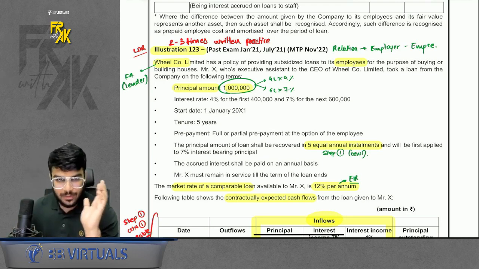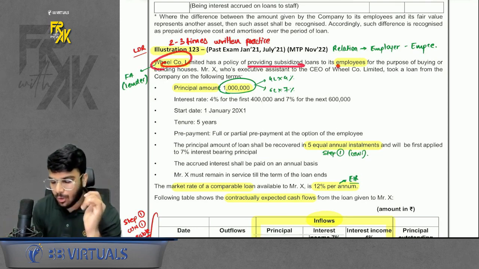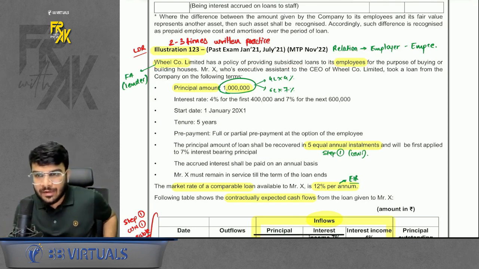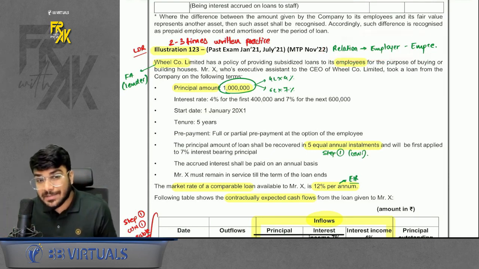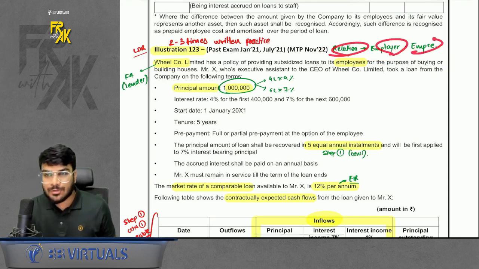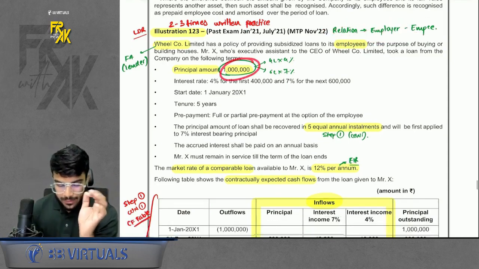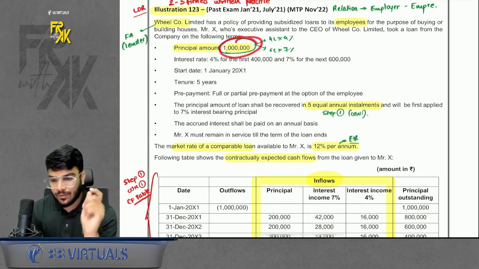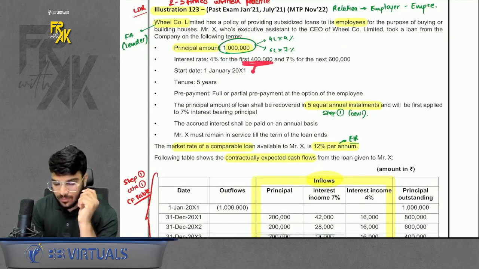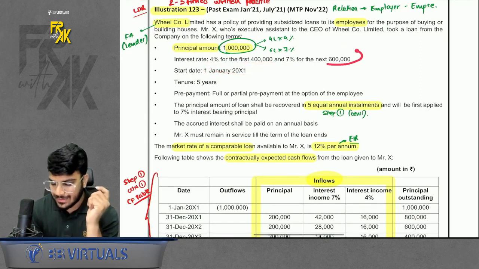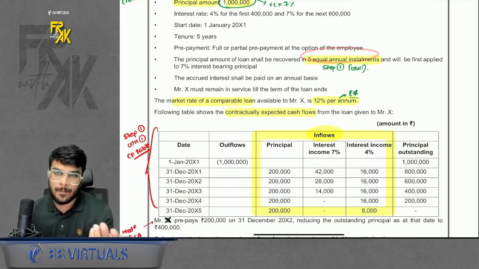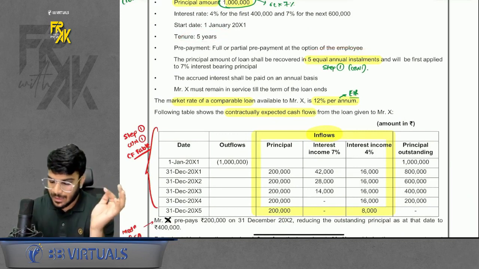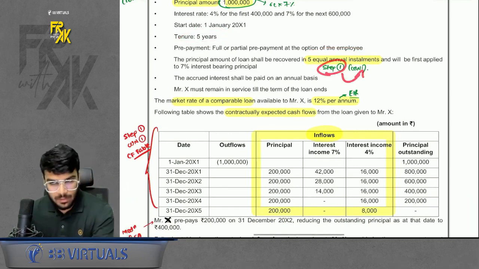Now how to solve it? First of all, here we are giving a loan to employees. So we are the lender, we gave our loan to the employees. That means the relation of employer-employee is also there. We gave a loan of 10 lakhs. The interest is not a flat rate on the full 10 lakhs. On the first 4 lakhs, we will charge 4%. On the next 6 lakhs, we will charge 7%. The starting date is this much. The tenure is 5 years. The principal will be paid in 5 equal installments. Again, the principal is to be paid in installments. In step number 1, you will have to prepare working note number 1.